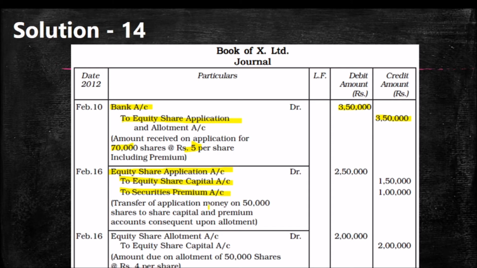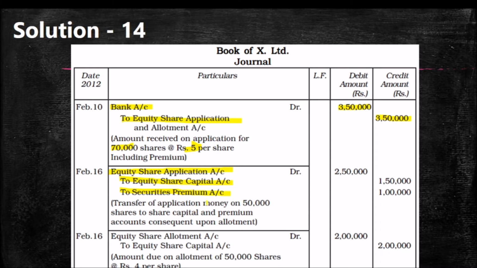We can combine all the entries: the money transferred to share capital, the amount transferred to securities premium, the amount of rejection 40,000, and the amount of pro rata allotment, excess application money adjusted in allotment, 60,000. Here it is written separately.